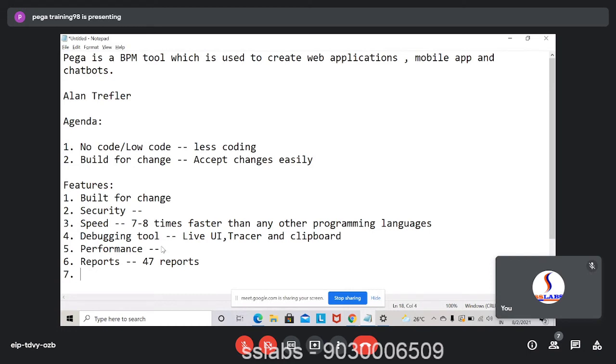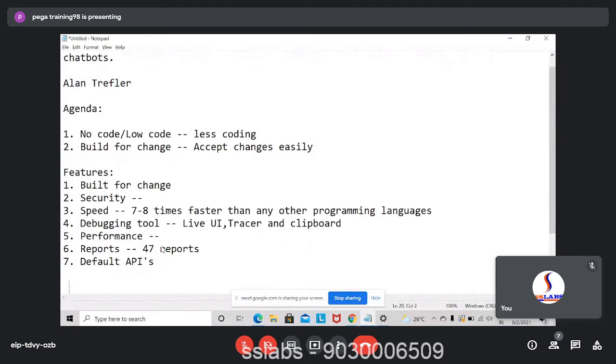Default APIs. Now this default APIs is nothing but your functionality. I told you, right? With every version, they try to give out some functionality which can be used by everyone. So as I mentioned, that PDF option was not there, but now we have that because with every release, they try to automate some common functionality.